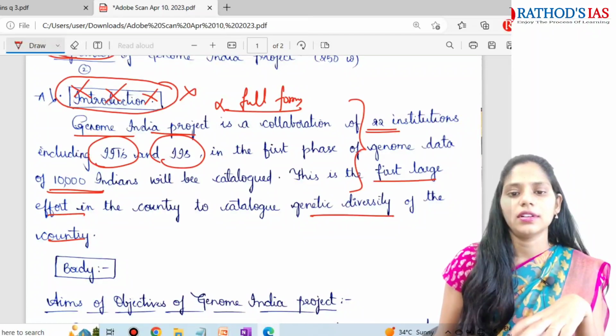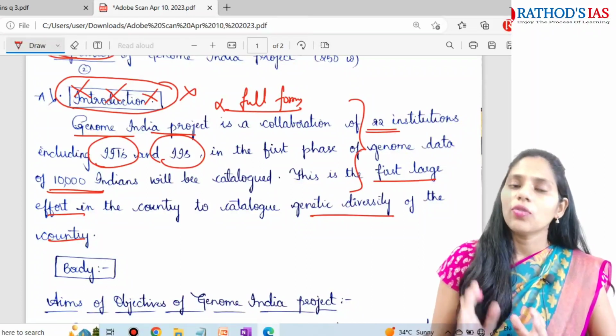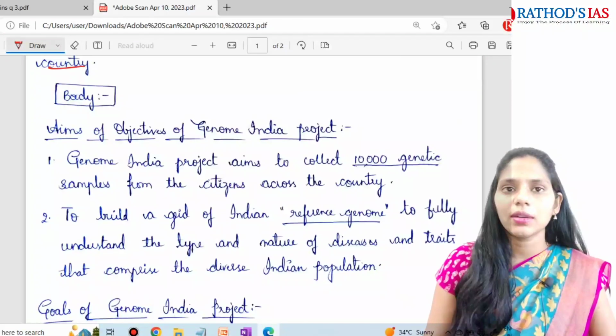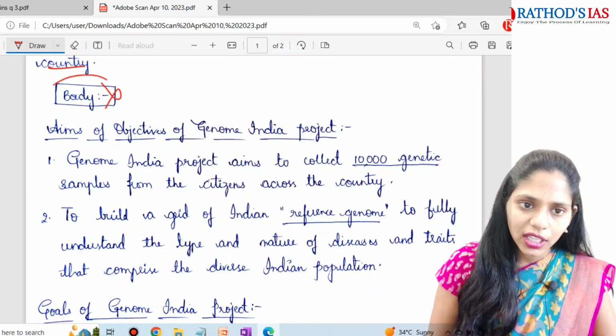So it is a very good introduction. So as per me, it is a very good introduction. It is talking about what is this Genome India Project. And in the body, you can write about aims and objectives and goals, right? So first, there is no need of writing even a body here.